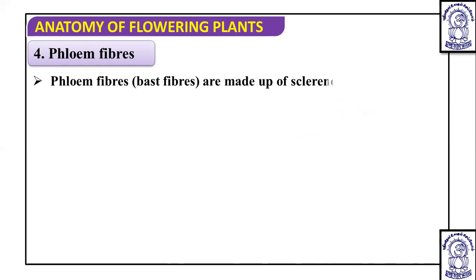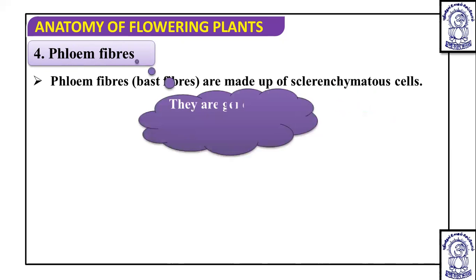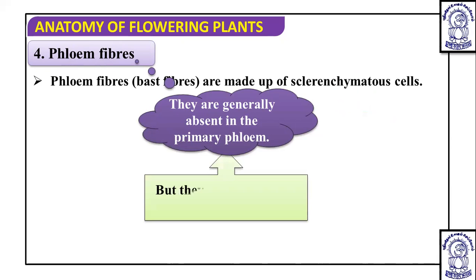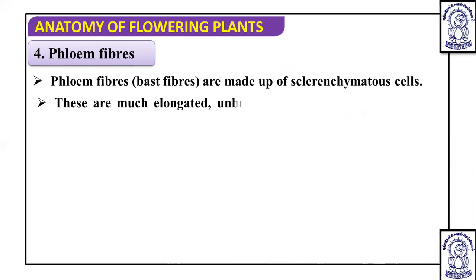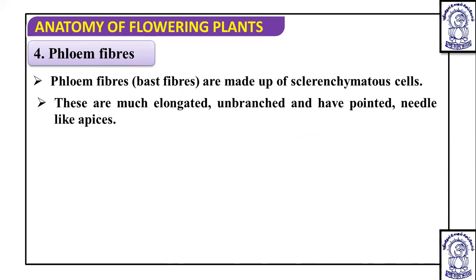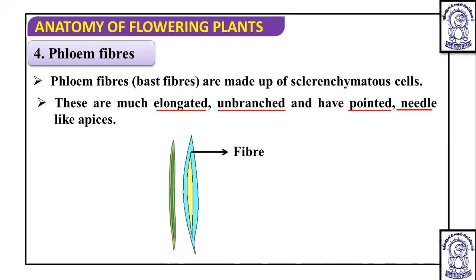Now we are going to talk about the last component of the phloem, that is the phloem fiber. The phloem fibers are dead cells, also known as bast fiber. Obviously, as they are dead cells, they are made up of sclerenchymatous cells. They are generally absent in the primary phloem, but are found mainly in the secondary phloem. They are much elongated and unbranched, an important point, and they have pointed, needle-like apices. You can see this is the phloem fiber with the needle-like or pointed apices.